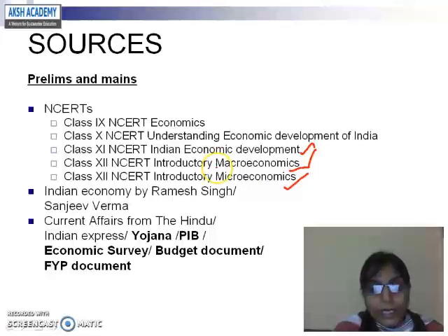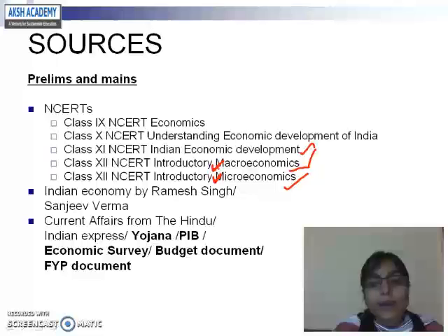Here I will tell you that macroeconomics is more important than microeconomics, as the questions are basically focused on macroeconomics. But as I have told you earlier also, microeconomics and macroeconomics are not separated. These are interlinked and interconnected. So do study both, with more focus on macroeconomics.